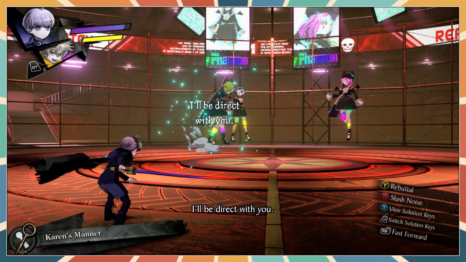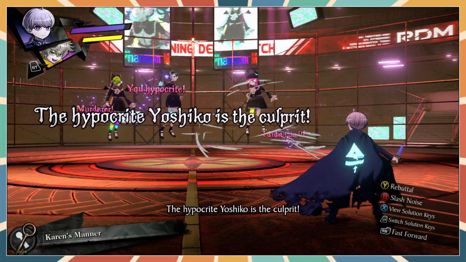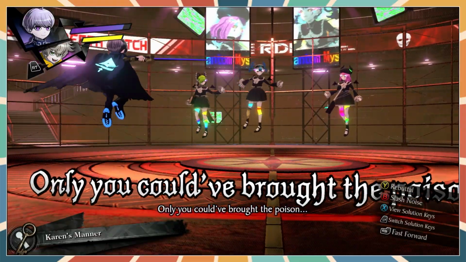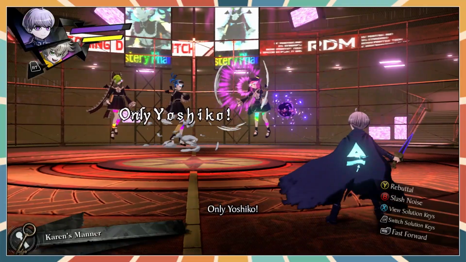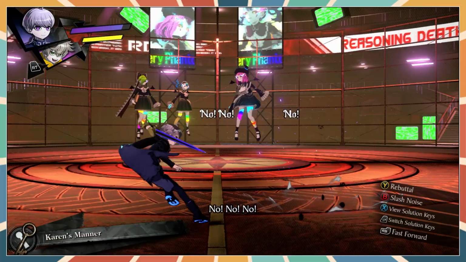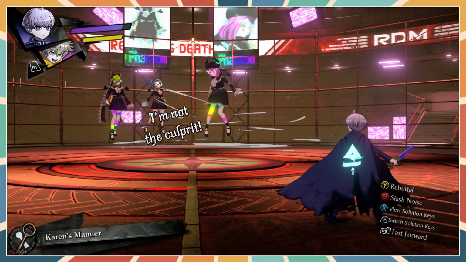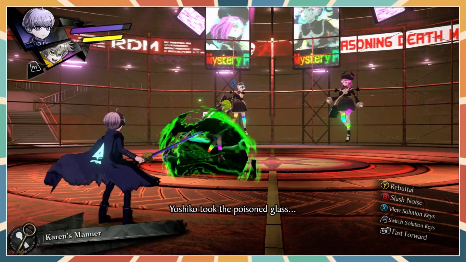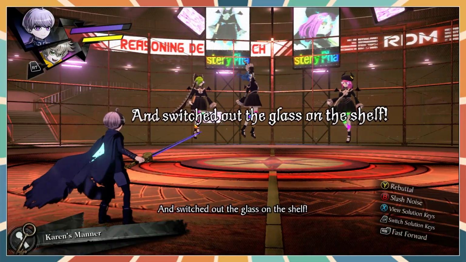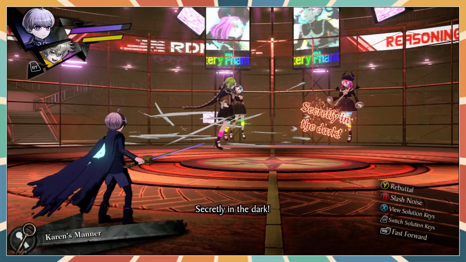Is this going to be important? The hypocrite Yoshiko is the culprit! Oh, okay. Only you could have brought the poison. What? No! I'm not the culprit! Yoshiko took the poisoned glass and switched out the glass on the shelf, secretly in the dark.